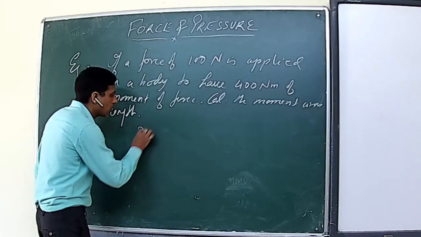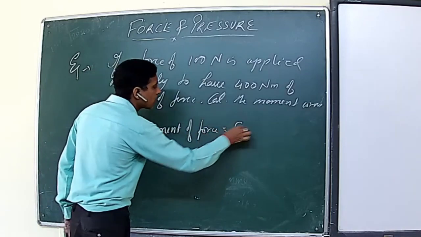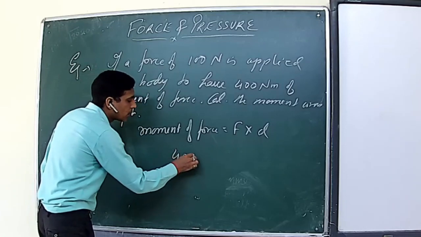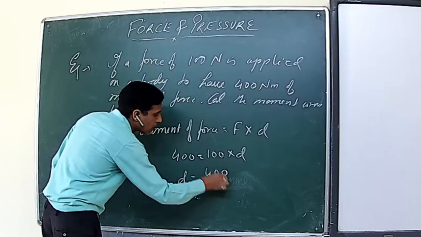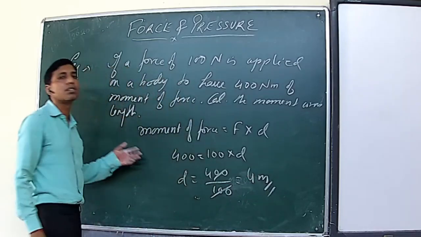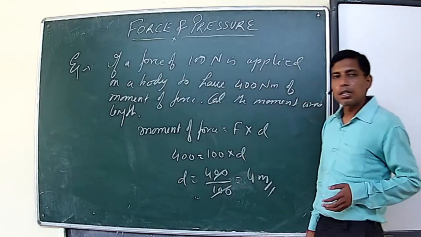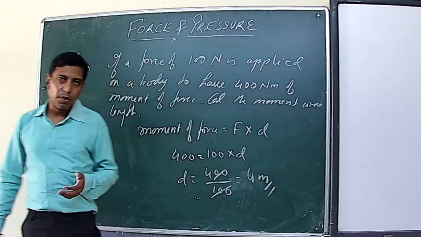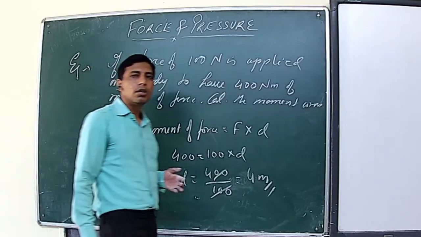So we will use the formula: moment of force is equal to F into D. Now substitute the values. Moment of force 400 is equal to 100 into D. So D is equal to 400 upon 100. So we will get 4 meters. This is one simple numerical. If a force is given and the moment of force is given, then we can calculate the moment arm length. Similarly, sometimes force and moment arm length are provided, and we can calculate the moment of force. Similarly, if the moment of force and moment arm length are given, we can calculate the force applied.